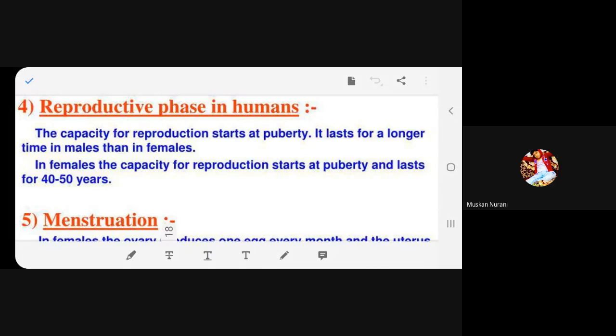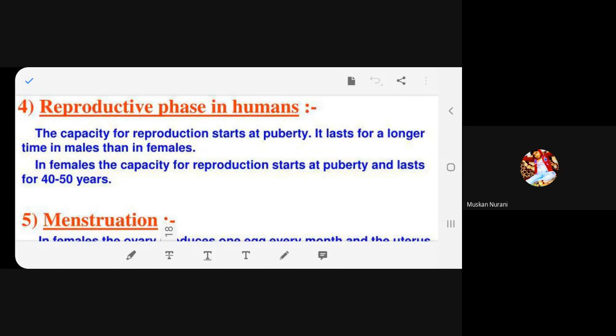Okay. Now there's a change at puberty, the male puberty and the female puberty, right? In males, the body is ready for reproduction when it starts puberty.